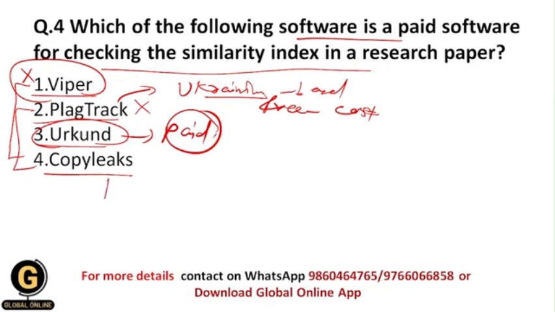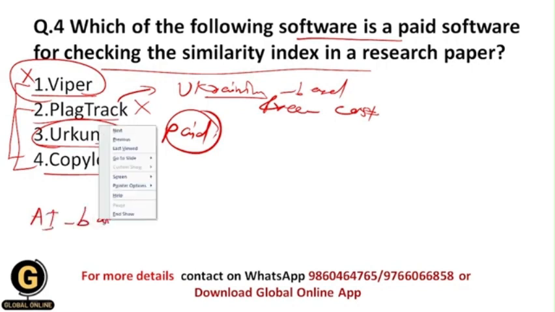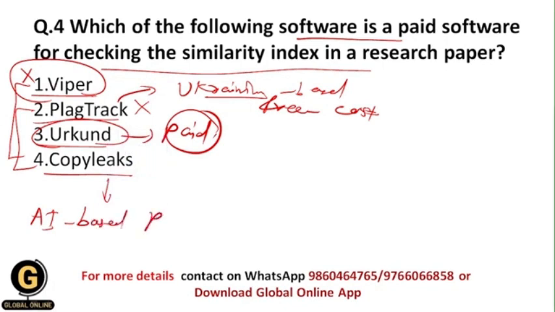And what is CopyLeaks? So CopyLeaks is a software company, and again CopyLeaks provides plagiarism software, and it contains artificial intelligence based plagiarism and artificial intelligence content detection.